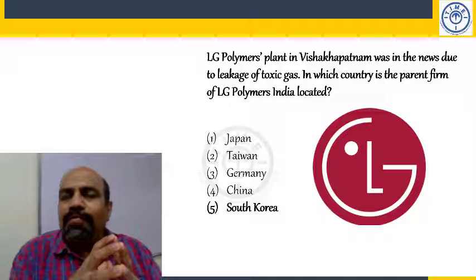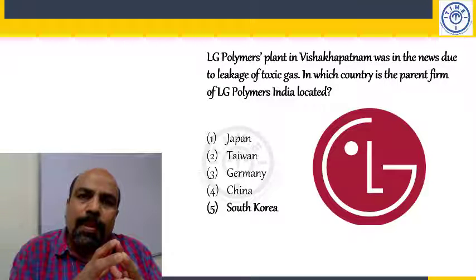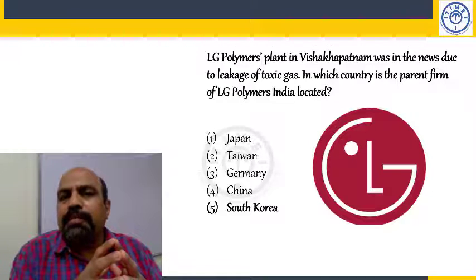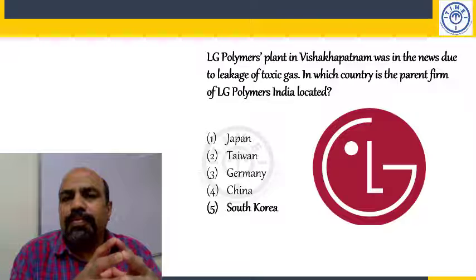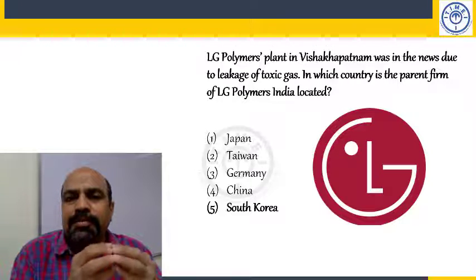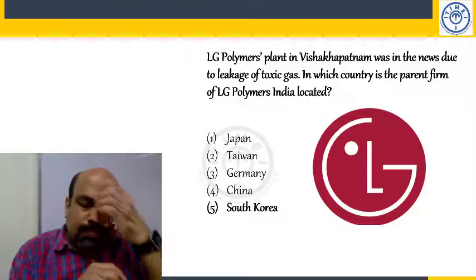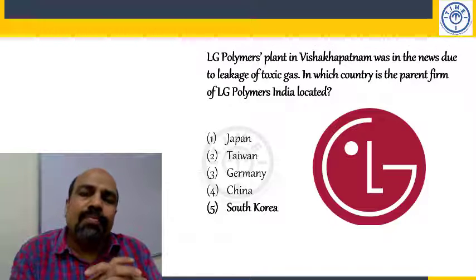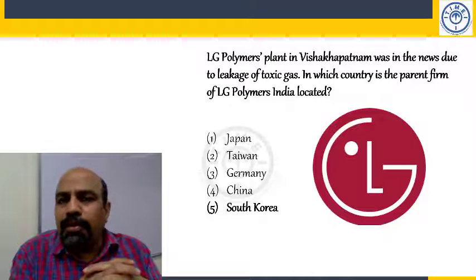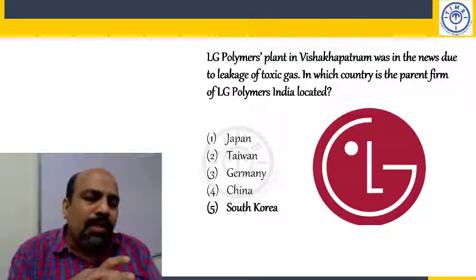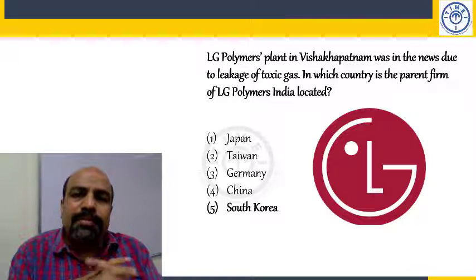Next point, world's largest contract manufacturer of electronic devices. Next, top 5 technology company, global top 5 technology company.